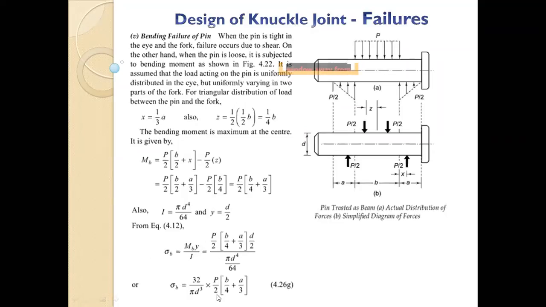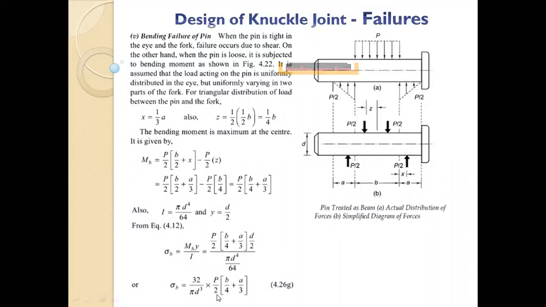Sigma B is equal to MB upon I into Y, or M upon I is equal to sigma B upon Y. We have to find out sigma B. We know the allowable bending stress, sigma B. MB we have to find out. Y we have to find out. I is equal to pi by 64 d raised to 4. Now Y is what? It's basically d by 2.